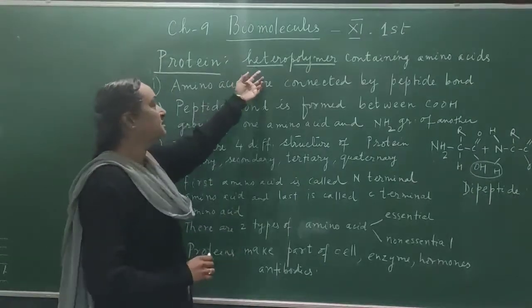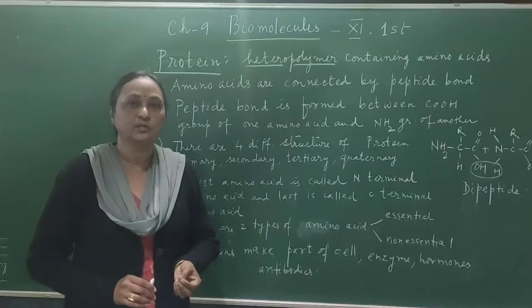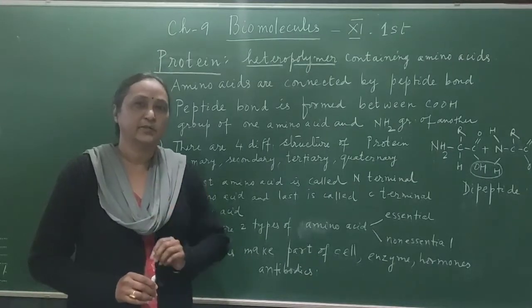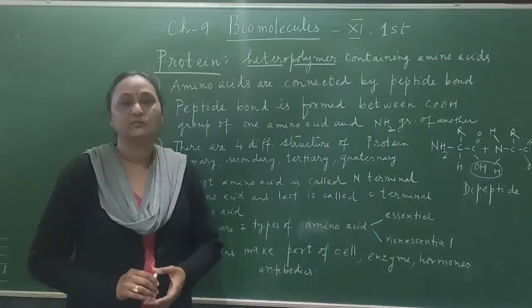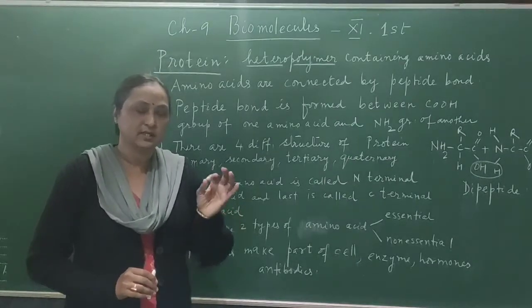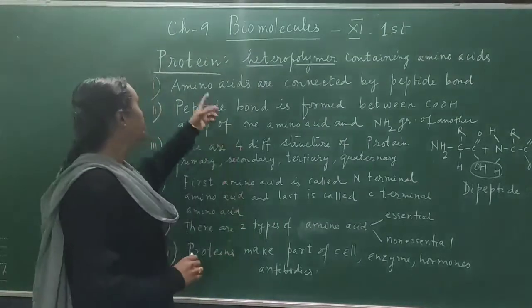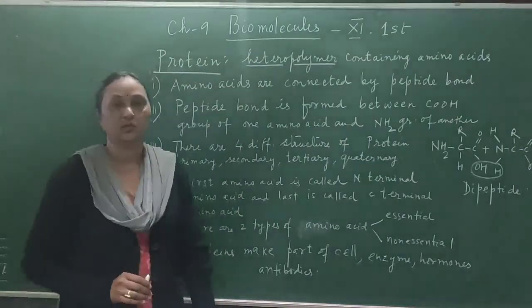And hetero means different. The monomers present in the polymer are not of the same type. If they are the same type, we call it a homopolymer. And if the single units are different types, that is called a heteropolymer. So protein is a heteropolymer.